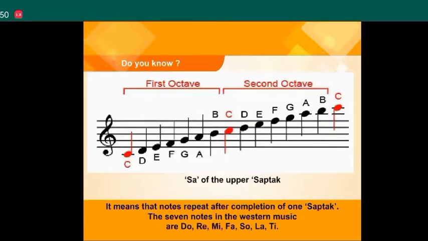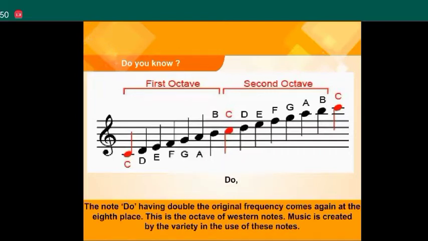It means that notes repeat after completion of one saptak. The 7 notes in Western music are do, re, mi, fa, so, la, ti. The note do, having double the original frequency, comes again at the 8th place. This is the octave of Western notes. Music is created by the variety in the use of these notes.